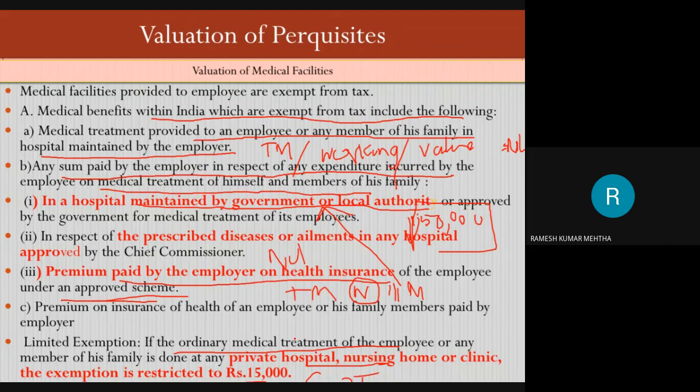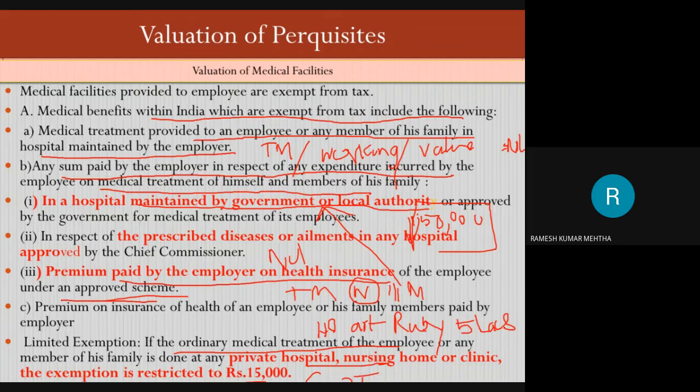Now, if I get medical treatment in Ruby hospital for some heart disease, I had a heart attack and went to Ruby hospital for a checkup, stayed there for 15 days, had an operation, and 5 lakh rupees was spent. The amount of expenditure incurred for my medical treatment for heart disease is 5 lakh rupees.